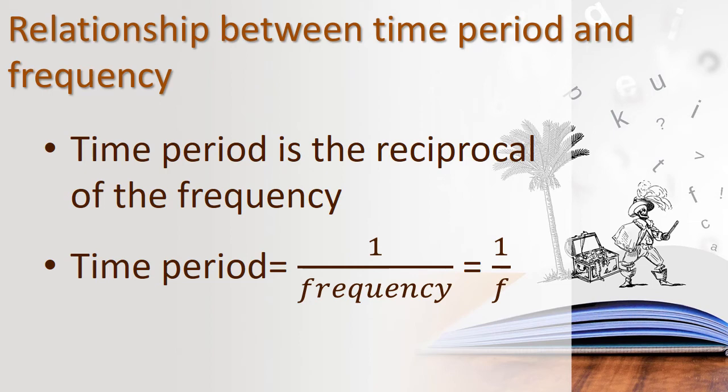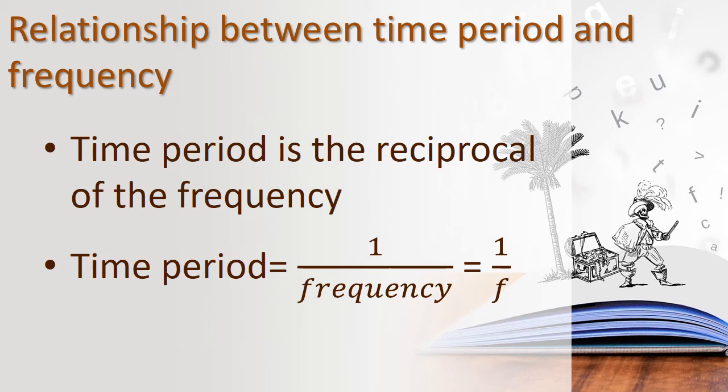Time period is the reciprocal of frequency, is it, children? So that is the thing that we are doing there. Time period is equal to 1 by frequency, T equal to 1 by f. Simply, what is the relationship between time period and frequency? The reciprocal of frequency is the time period. Just remember this, children: the reciprocal of frequency is the time period.